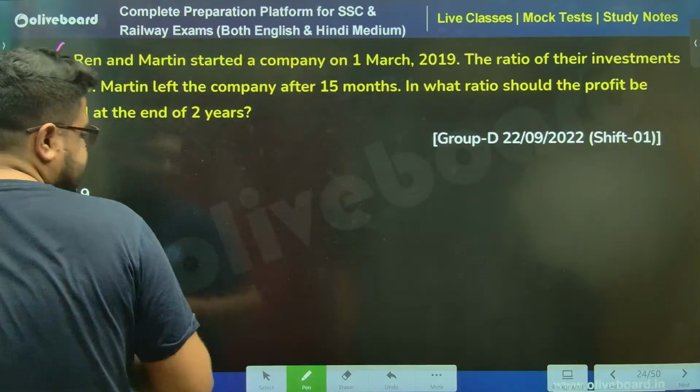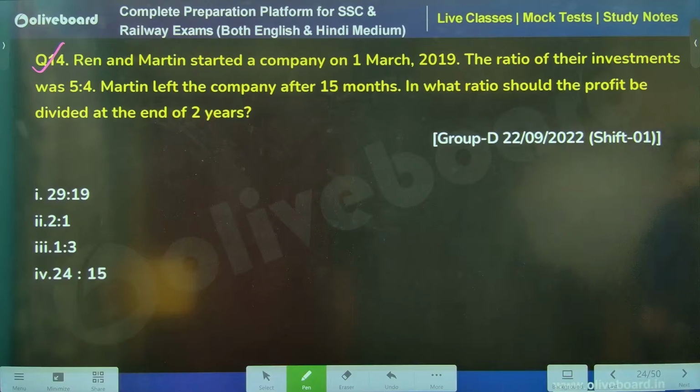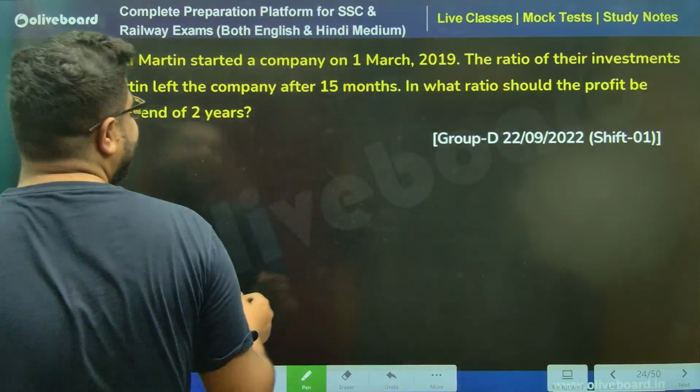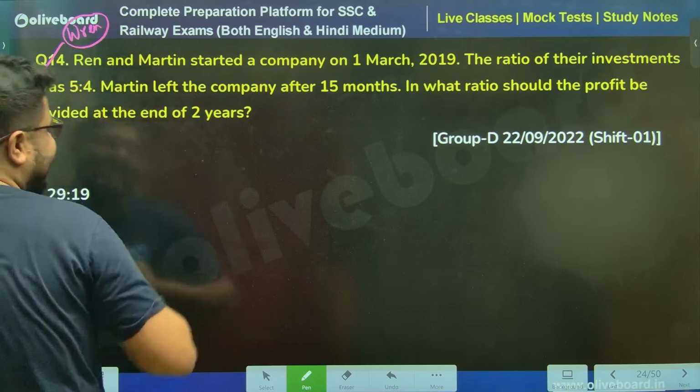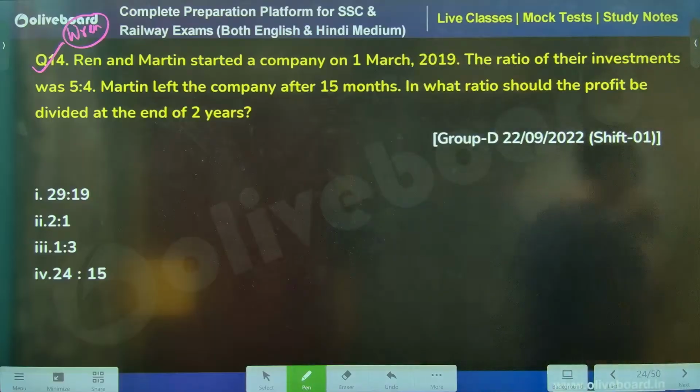This is a group D quiz, please. Ren and Martin, sir. Ren and Martin. This is a very famous book. I don't know whether you have read it or not, but they have messed up the spelling. This was Ren. Okay. Ren's spelling was WREN. A very famous English book.